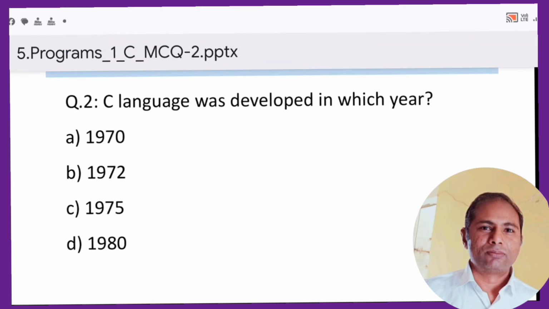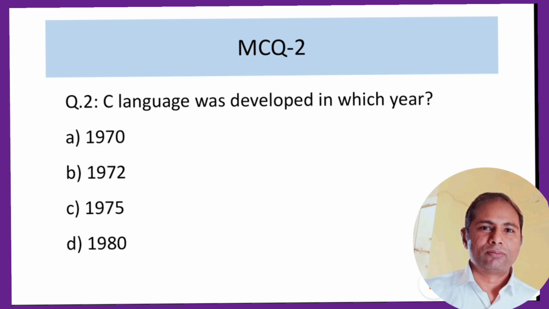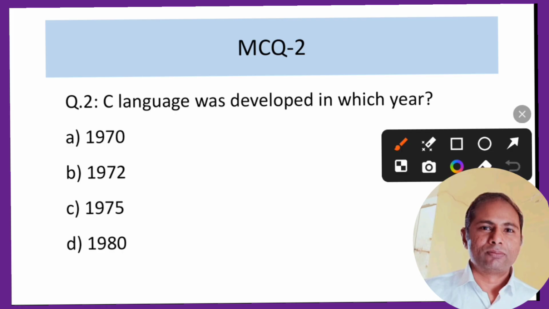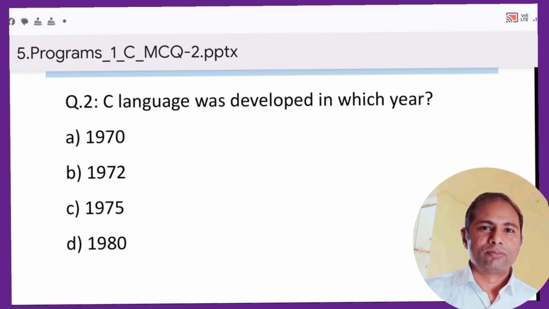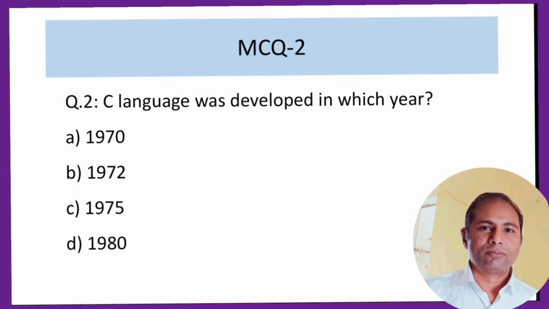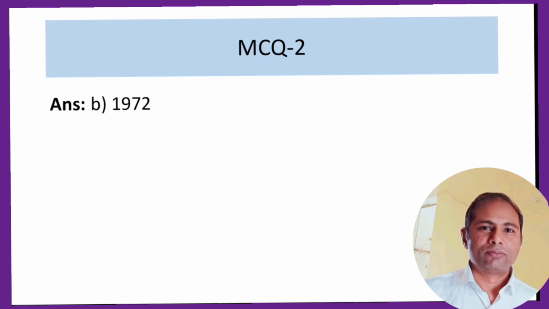Then we move on to the second question: in which year was the C language developed? The options are 1970, 1972, 1975 and 1980. We have already discussed that 1972 is the correct answer. Then we can ask the computer for the correct answer, and ComputerG is also saying that 1972 is correct.